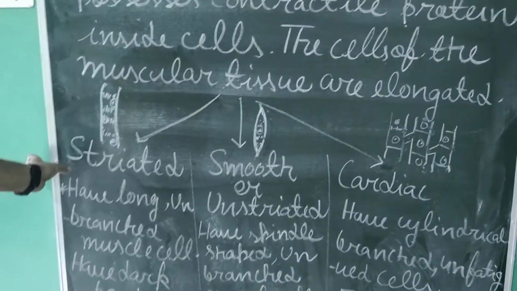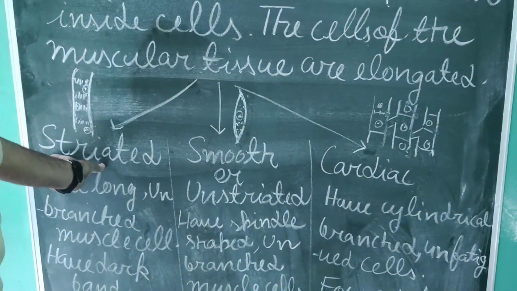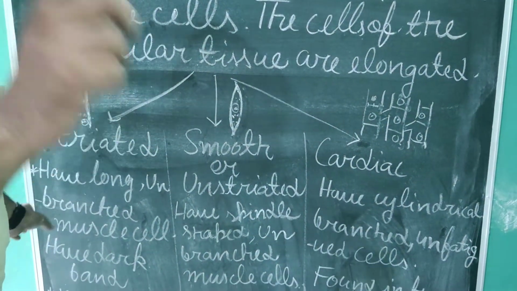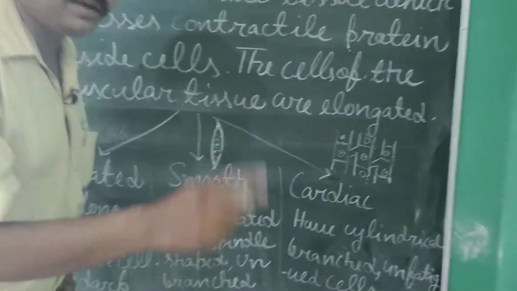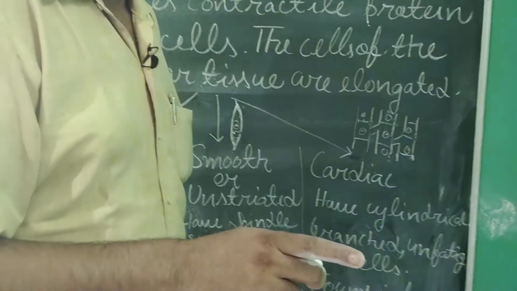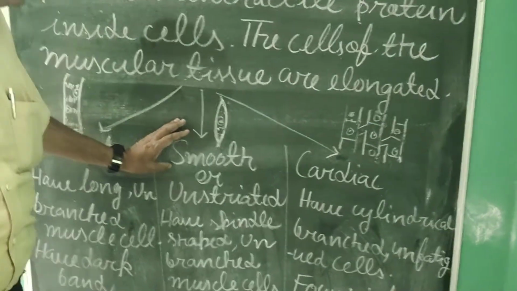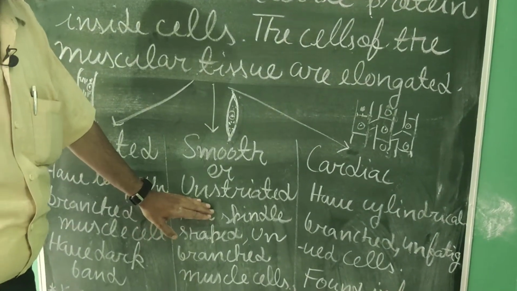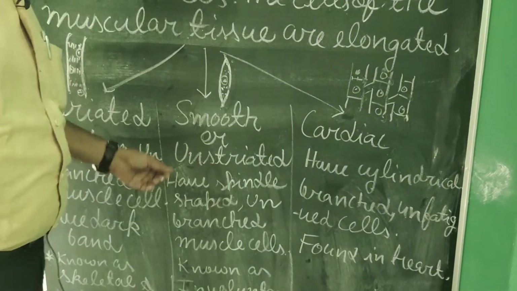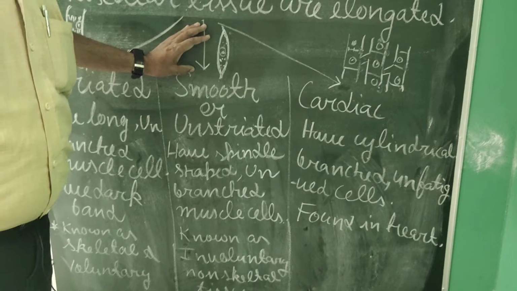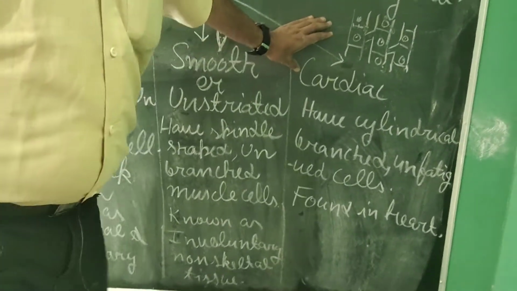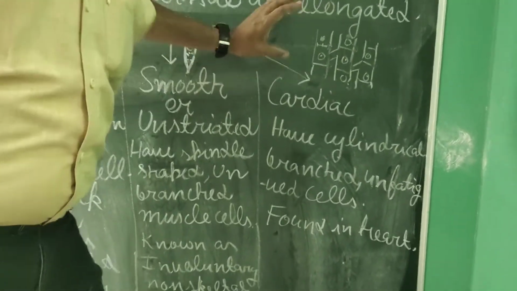There are three types of muscular tissue. First is striated, or voluntary, or skeletal muscular tissue. Second is smooth, unstriated, or non-skeletal muscular tissue. Third is cardiac muscular tissue.